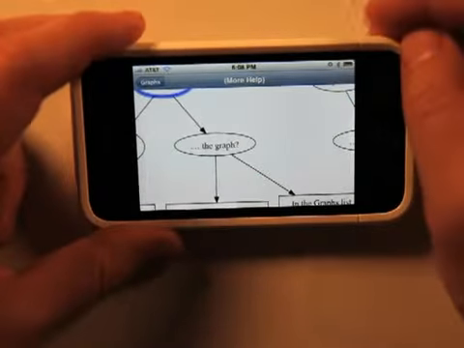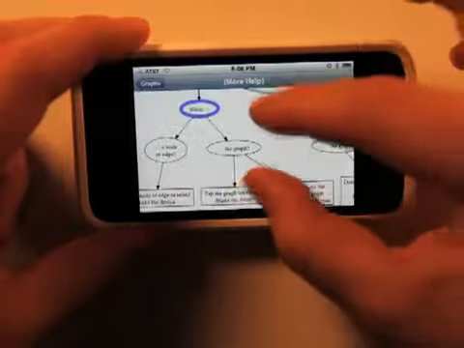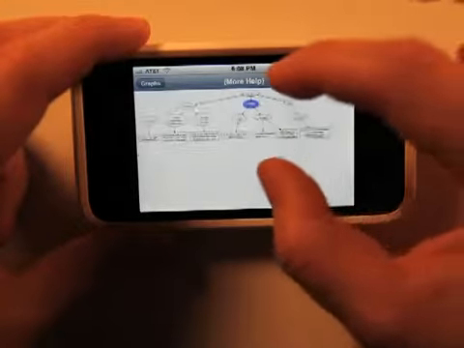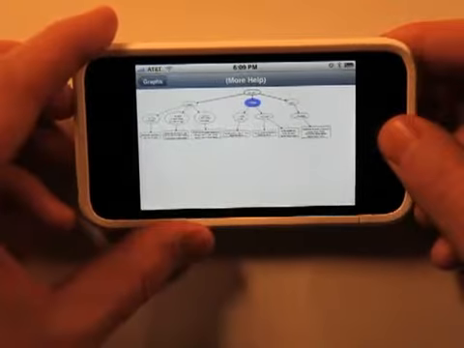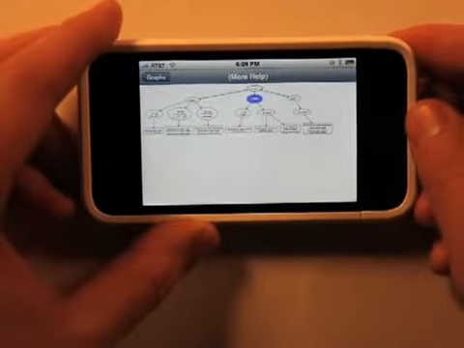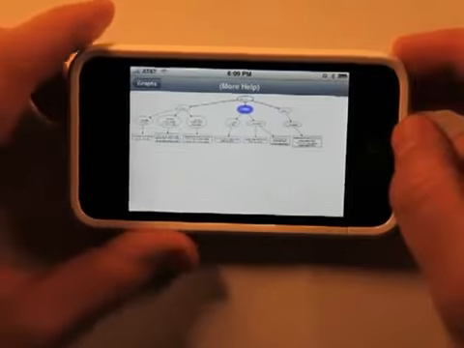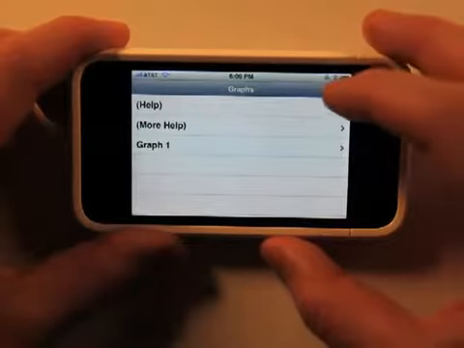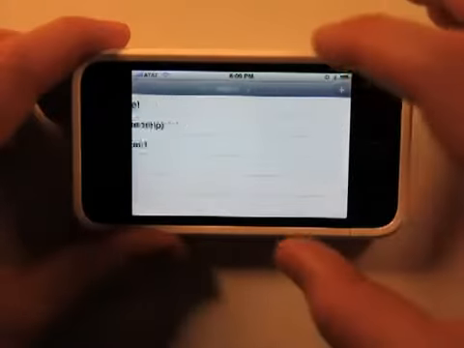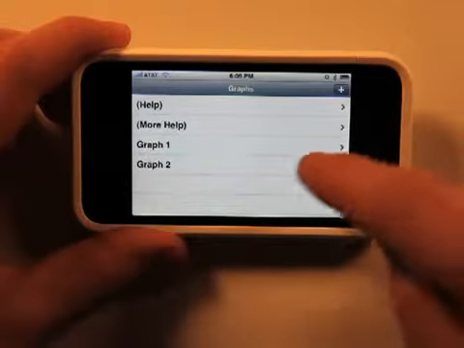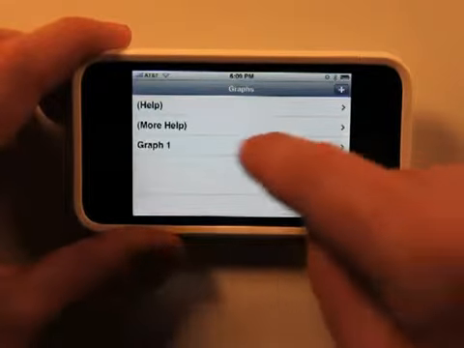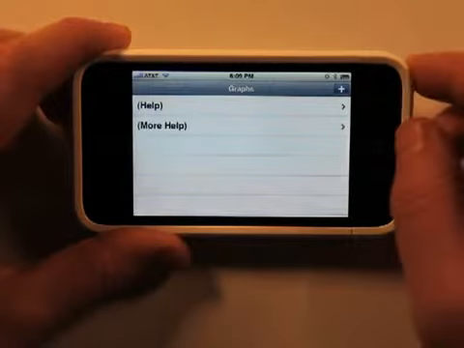Really neat little app. And then of course, obviously this isn't a built-in function of the app, but you can do a screenshot of your flowchart, just like that, and you can shoot it over in an email. So maybe there will be some functionality for sharing in the future. I don't really see that right now built into this app, but nonetheless it could be. So drag across and delete if you want to get rid of them, just like that.